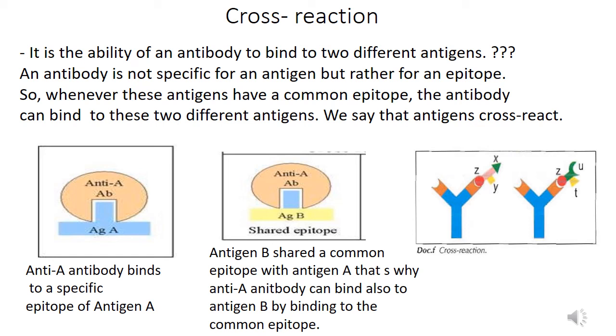So we say in this case that these antigens A and B cross-react because the same antibody, anti-A, is able to bind to antigen A and to antigen B because these 2 antigens have a common epitope. Another example is that of your book in document F, the cross-reaction. You see here the same antibody directed against the epitope Z, knowing that Z belongs to 2 different antigens. So this is what we call the cross-reaction.